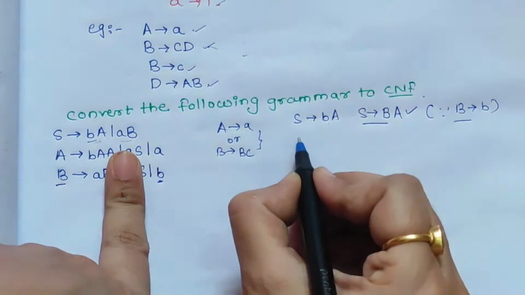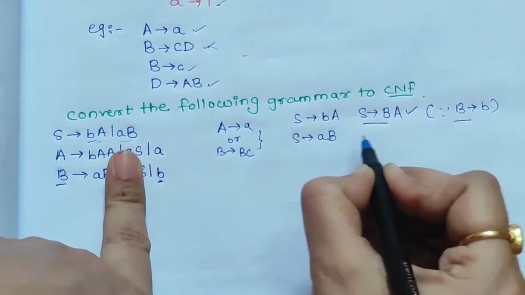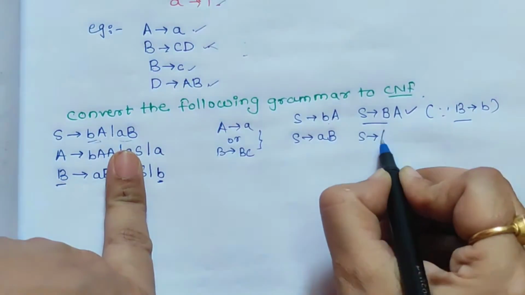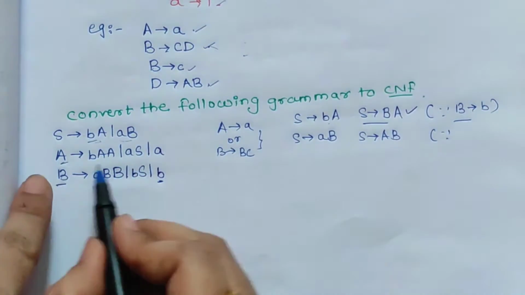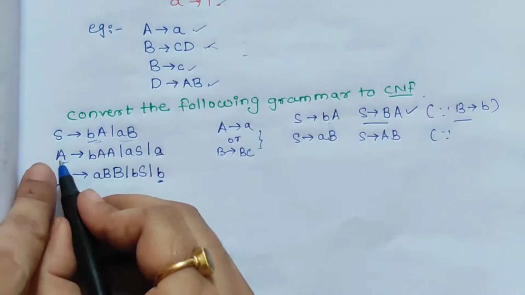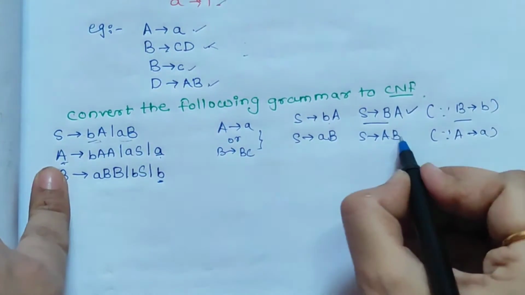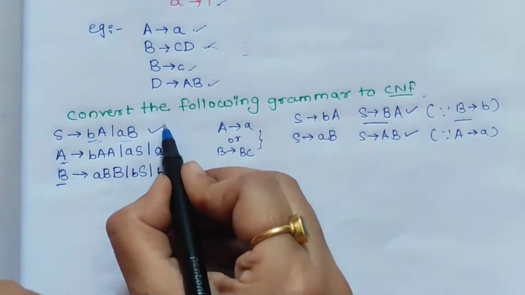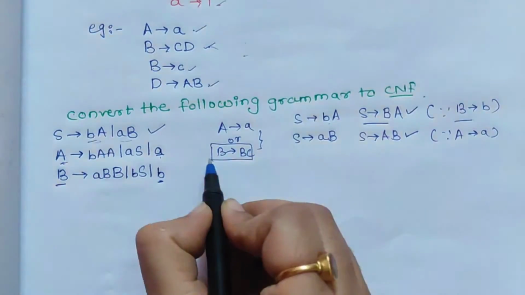Then another production we have is S gives aB. So here we can write it as S gives AB, because we have this rule, capital A gives small a. So this first production we have already brought into this format, S gives AB.